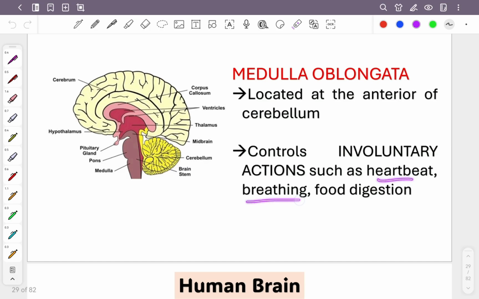Okay? Such as breathing also, correct? When you're talking with people, you are breathing as well. You know that you are talking with people, but you are not conscious that you are breathing at the same time, correct? You do not really think, okay, I need to breathe now, I need to breathe like, 1 second, 2 seconds, 3 seconds. No, you don't do that, correct? But when you talk, it's a voluntary action. It's the opposite, because when you talk, your brain will tell you what you want to say. I need to think what words I'm going to use, correct? So that is voluntary. Now notice the difference?